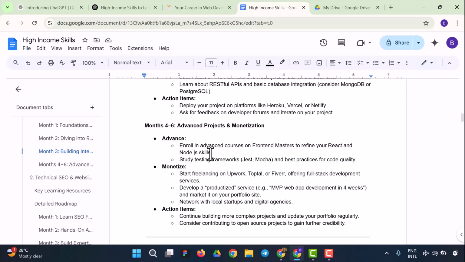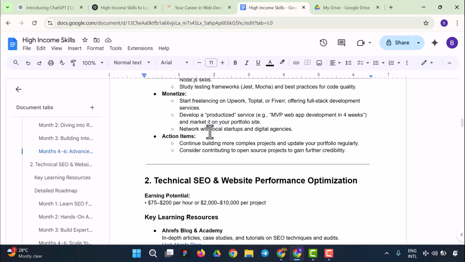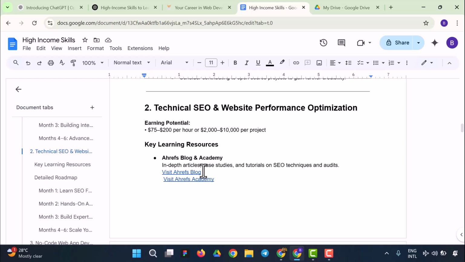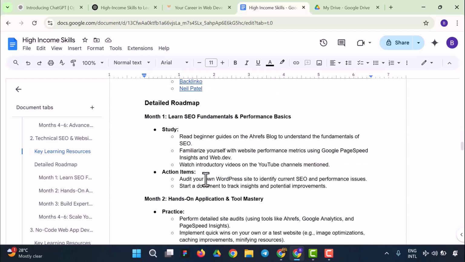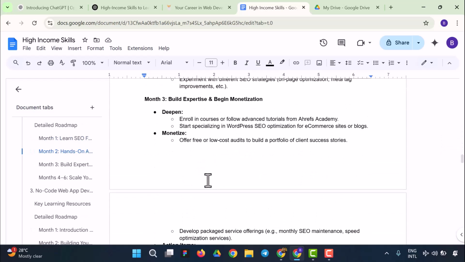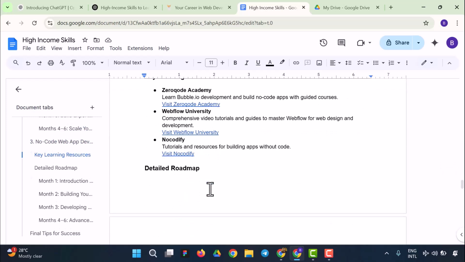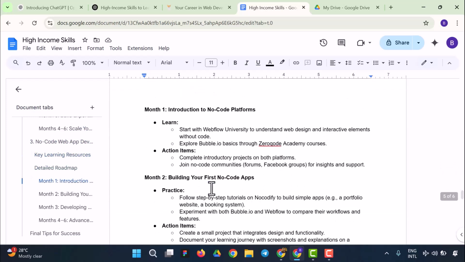So you could see a role in advanced courses on front end to refine, study testing frameworks, Jest, Mocha, and start freelancing on Upwork, develop a productized service, action plan, continue building more complex projects. So that's for the first skill, and we have the second skill right here. And all you have to do is just to learn all this and go through all these plans one by one.